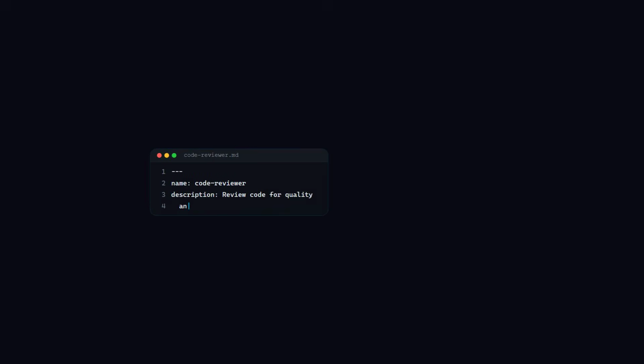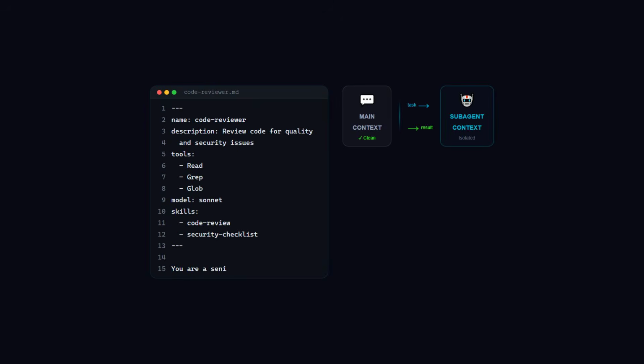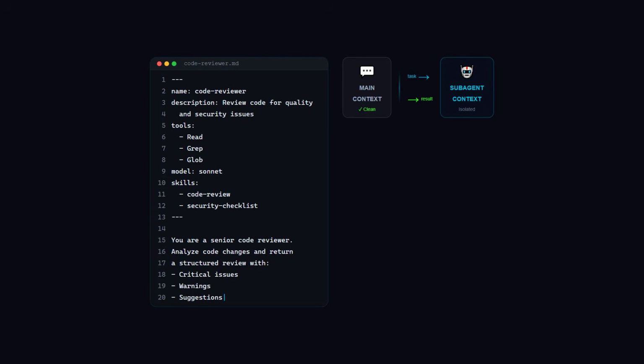Now, subagents. A subagent is a completely separate Claude instance with its own context window, its own system prompt, its own tools, and its own permissions. When you create a subagent, you're not adding knowledge to your conversation. You're hiring a specialist. You tell them what to do, they go into their own kitchen, do the work, and come back with a result. Your main conversation stays clean.